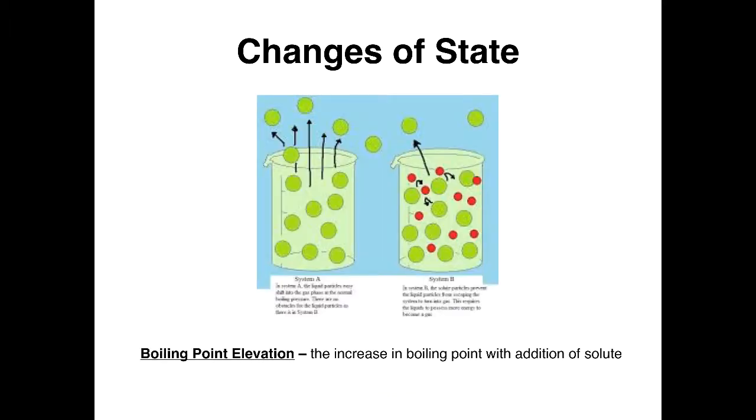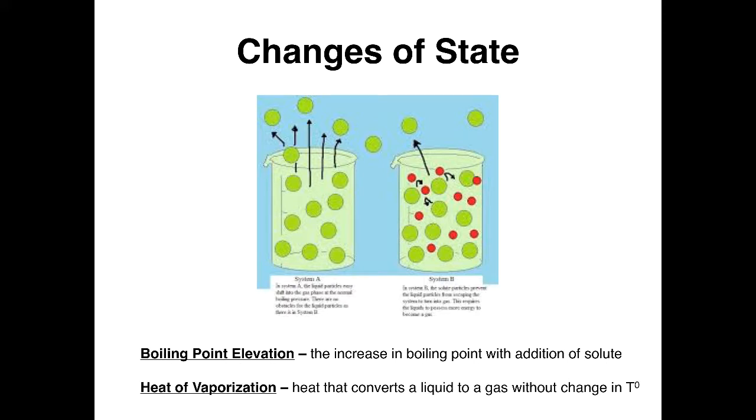Now, just like the effect on the freezing point, if you add a solute to a pure solvent, it changes the boiling point. But instead of depressing the boiling point, it actually raises the boiling point by interfering with the escape of the molecules from the surface of the liquid. So the heat of vaporization is another form of latent heat. That is, it's a heat that occurs without a change in temperature, and it's the heat required to change a liquid into a gas without a change in temperature.